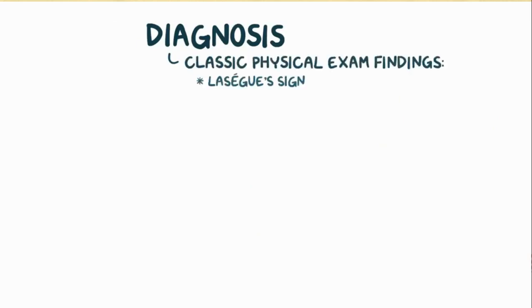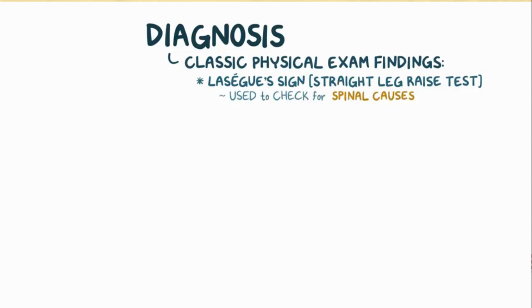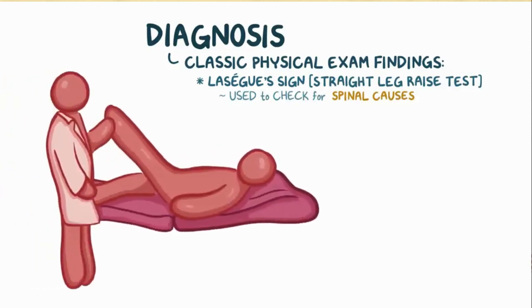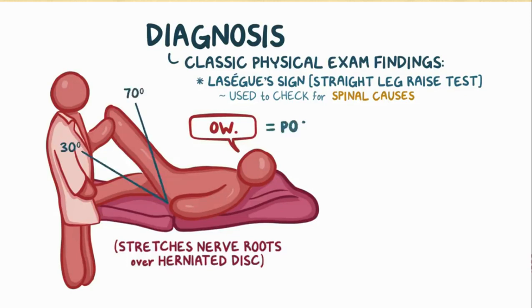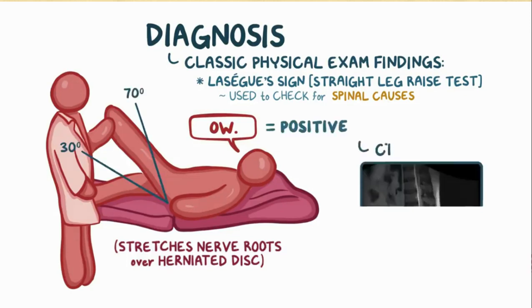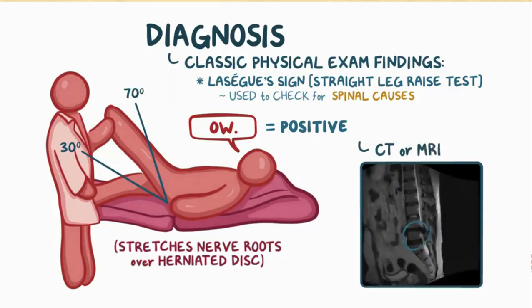To diagnose sciatica, there are some classic physical exam findings. The Lasègue's sign, also called the straight leg raise test, is most often used to check for spinal causes. In this test, a person lays down on their back and an examiner lifts each leg with the knee straight. This stretches the nerve roots over the herniated disc or the object causing compression. If the sciatic pain worsens when the legs are between 30 and 70 degrees, the test is positive. Finally, a CT or MRI should be done to look for the cause.